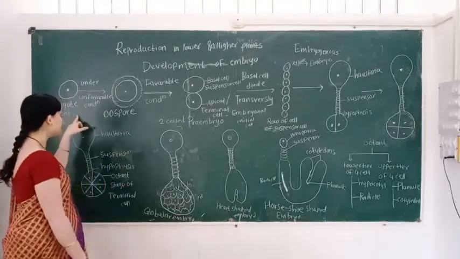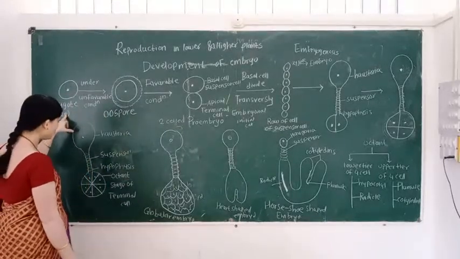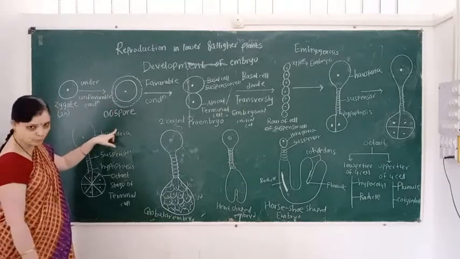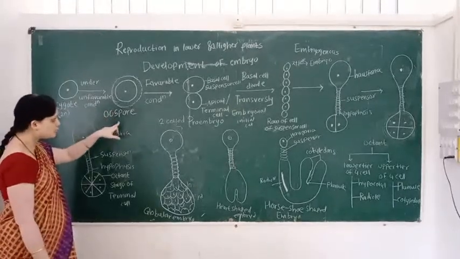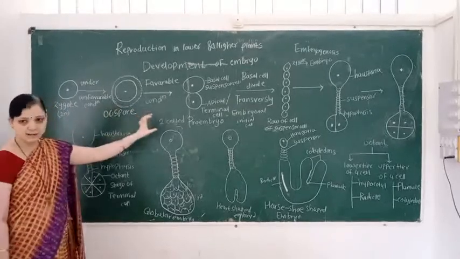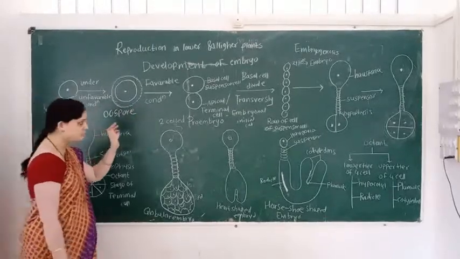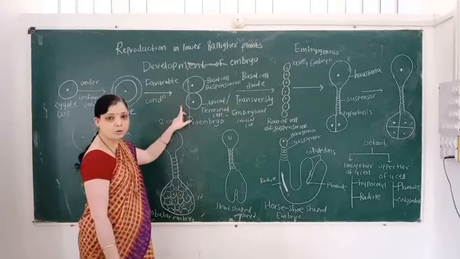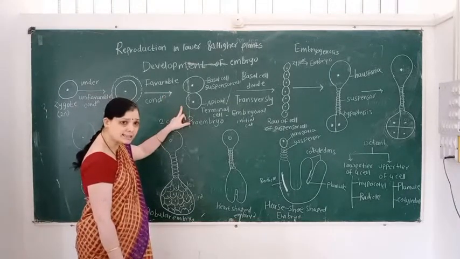In the first step, the zygote develops into the oospore. This oospore, under favorable conditions, undergoes a transverse division. Then there is the formation of two unequal cells.